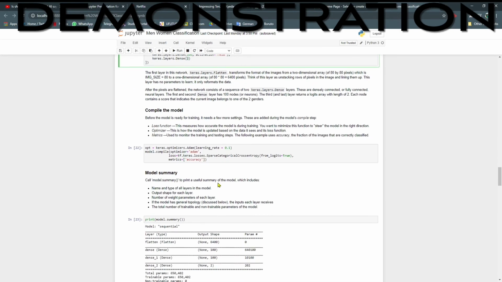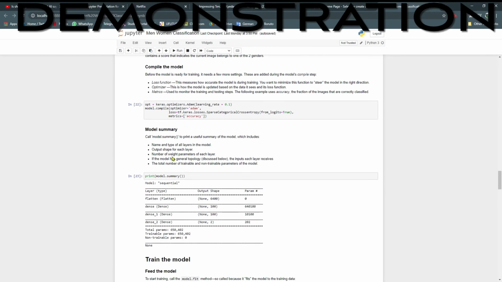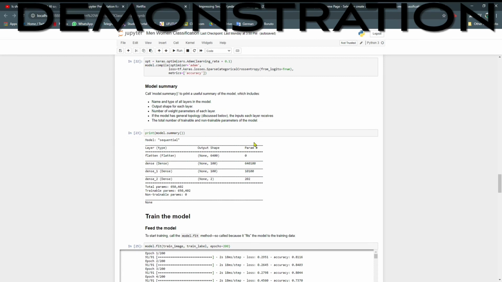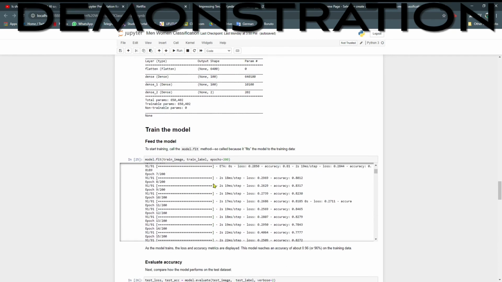Next, we compile the model using Keras optimizers Adam. The optimizer Adam is also a constant hyperparameter, while our learning rate is our changed hyperparameter, which we set to 0.1 in this demo. For the loss function, we use sparse categorical cross entropy, while for the metric we use accuracy to evaluate the accuracy of this test. In the model summary, as you can see here, this is our model summary. Then we train the model. In training, we use 200 epochs to train our model.